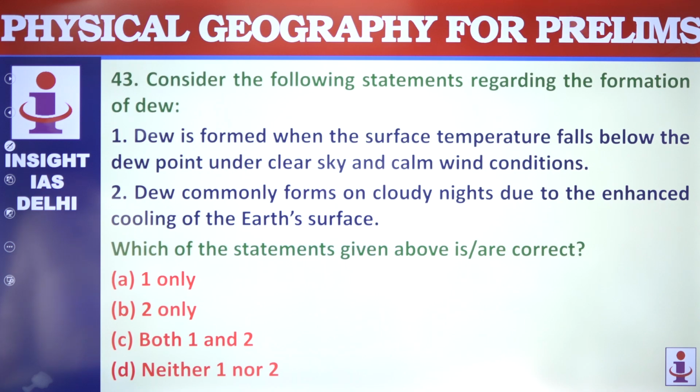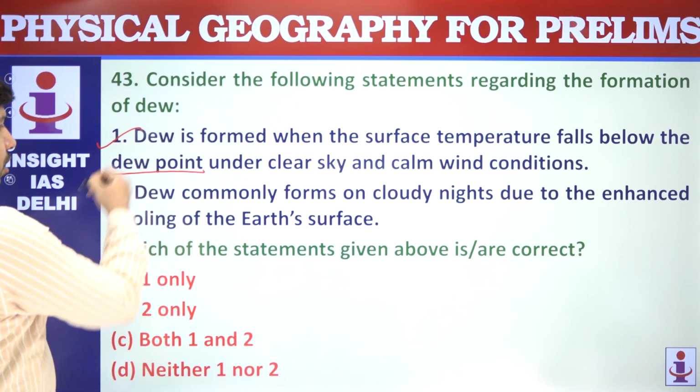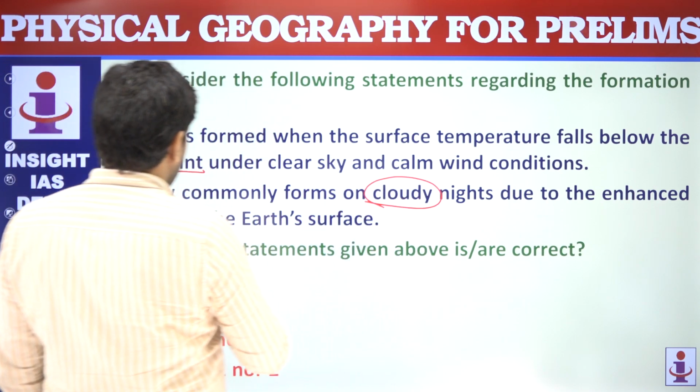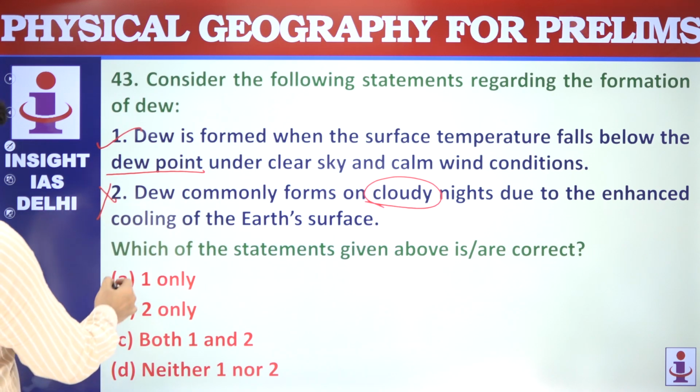Next question is regarding formation of dew. Formed when surface temperature falls below dew point. Yes, this is correct. Dew does not form on cloudy nights, so this statement is not correct. Only one is correct.